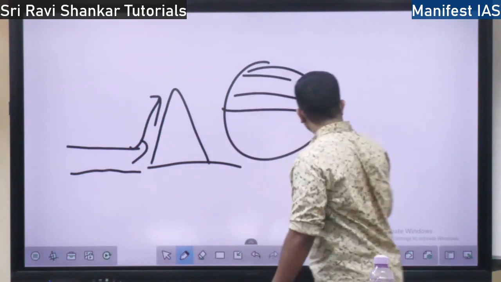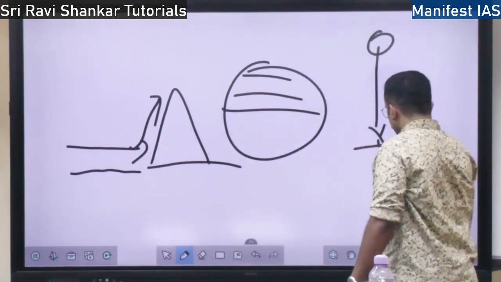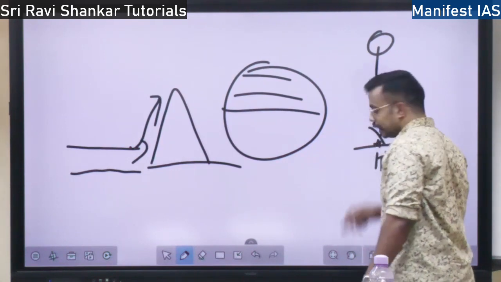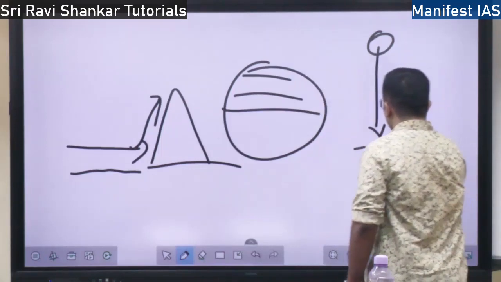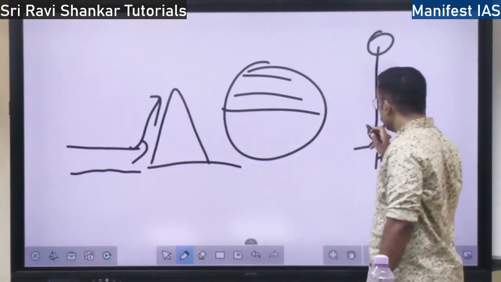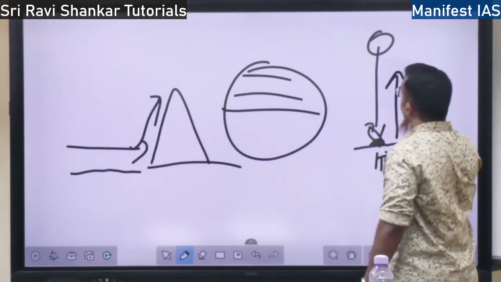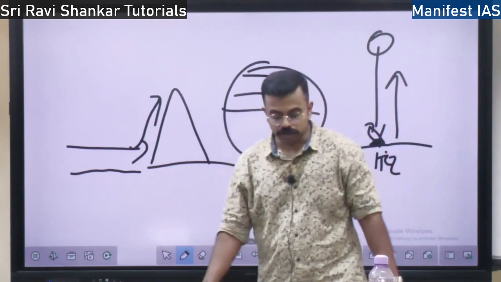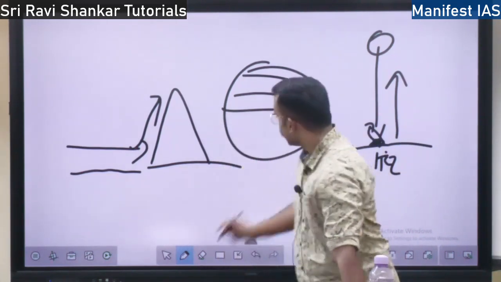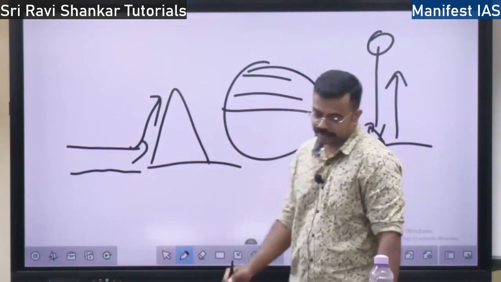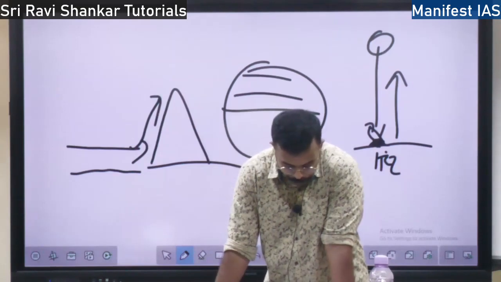I told you the sun rays will be falling directly on the ITCZ. So if this is the ITCZ, here because of excess heating, what happens? Air rises by convection. Convection means the land gets heated up, the land heats the surface area, the air above the surface, and the air will rise up. So this is the concept of air rising by convection. Why does it rise? Because of the excess heat at the ITCZ, and also low pressure, the air rises up, right?